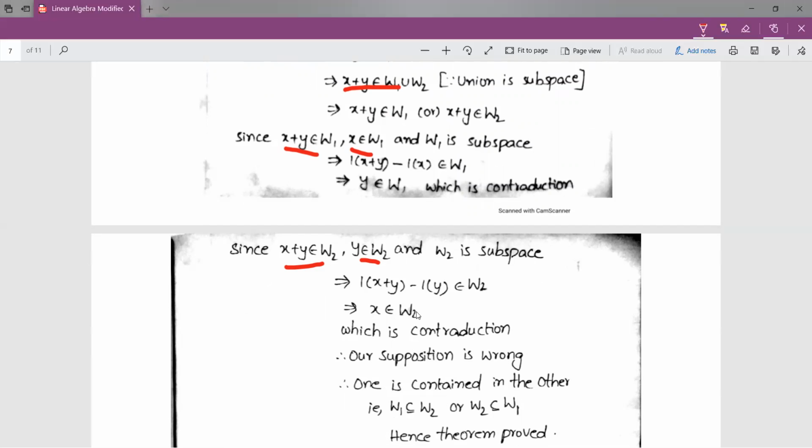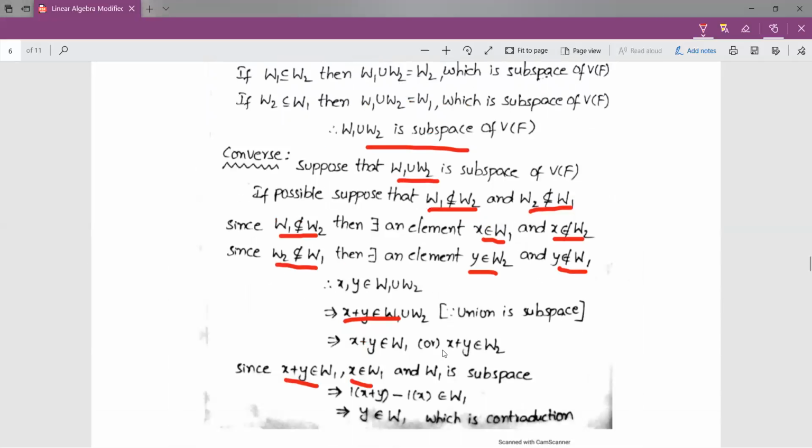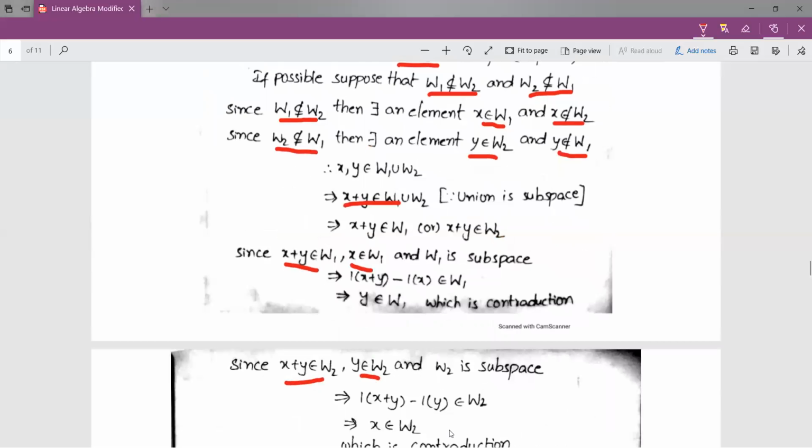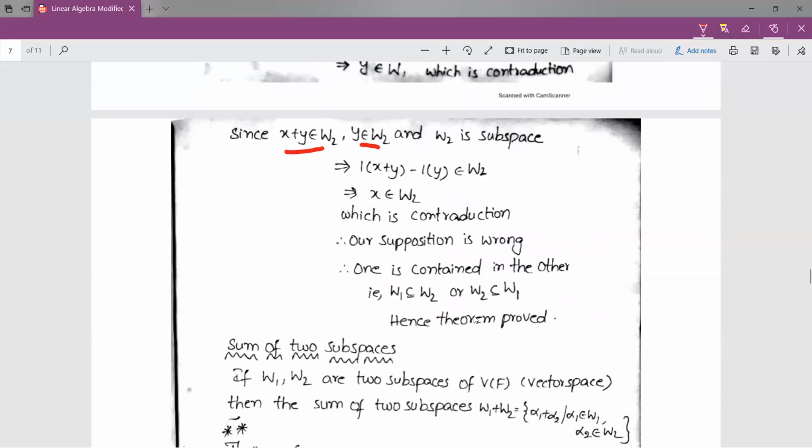So in any case we are getting a contradiction. This contradiction is because of our supposition that one is not contained in the other. Proceeding through the theorem, we get a contradiction each time, so our supposition is false. It means one is contained in the other is the conclusion. Therefore, W1 is a subset of W2, or W2 is a subset of W1. Hence the theorem. Thank you.